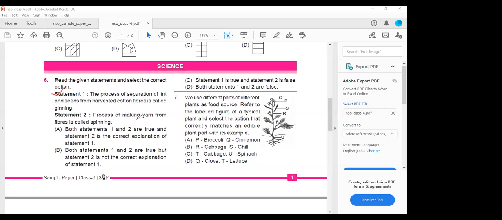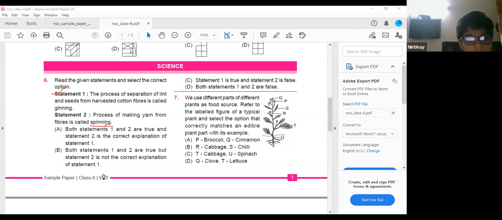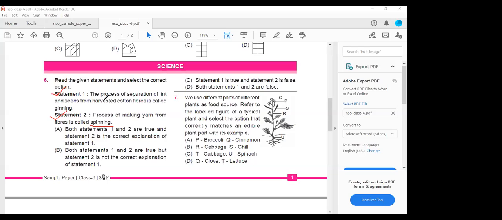And then the process of making yarn from the fibers is called spinning. How the threads are formed from the fibers, that is called spinning. So here both the statements are correct, but there is no relationship between statement 1 and 2. So you have to tick option B.